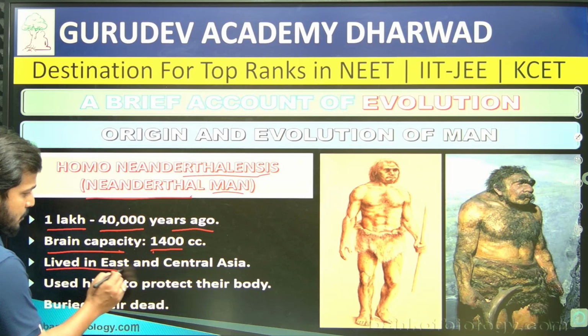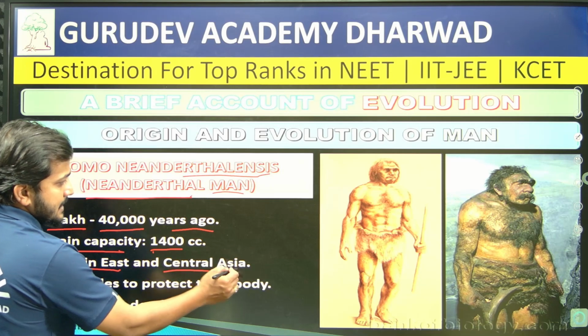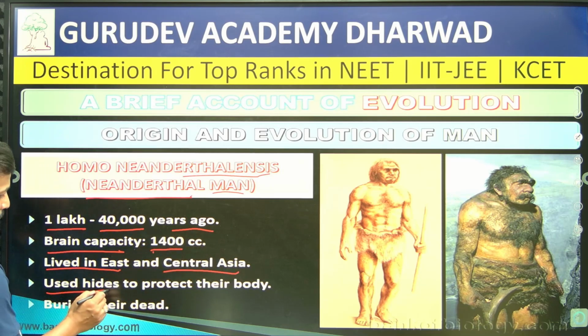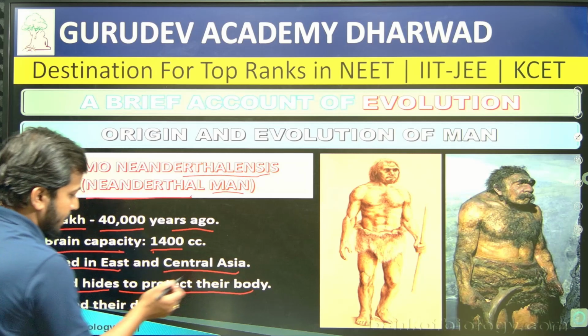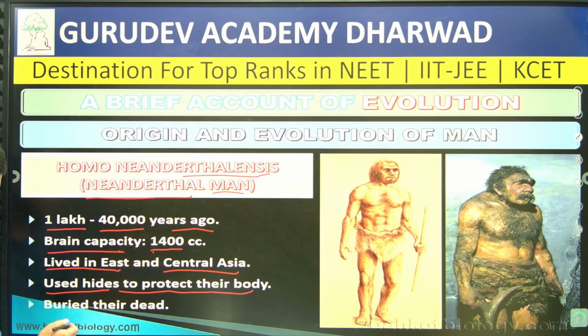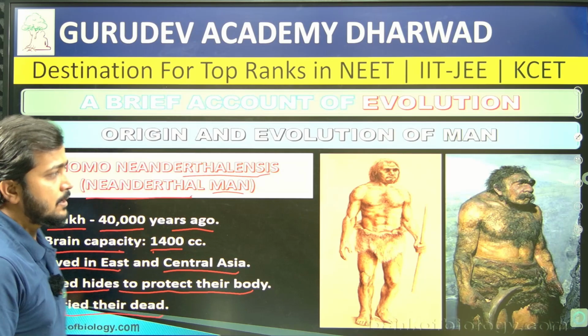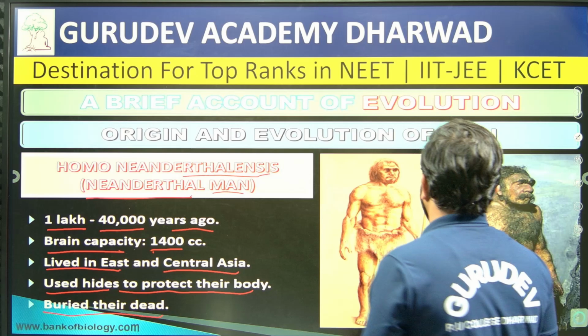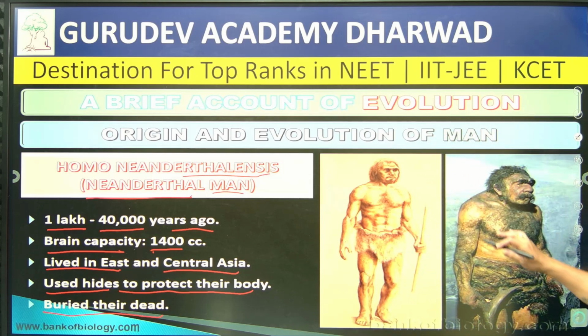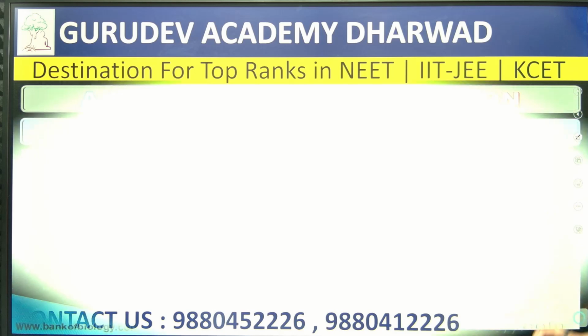They lived in East and Central Asia, and used hides to protect their bodies. They started using clothes, and buried their dead ones. The development looks like little man-like structures, right? Similarities you can see.